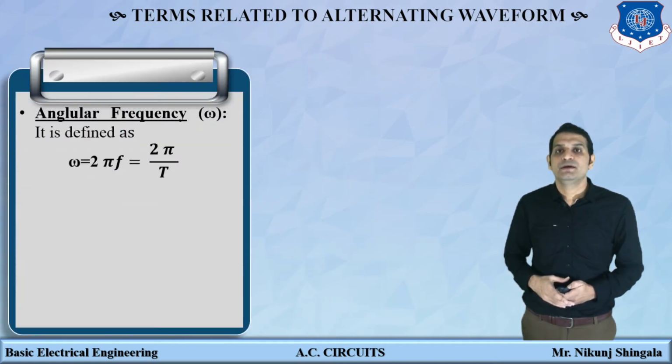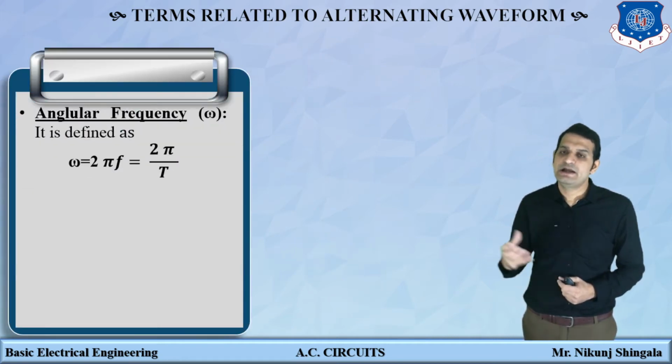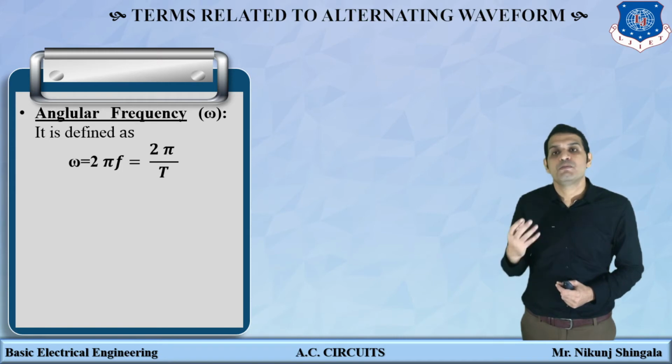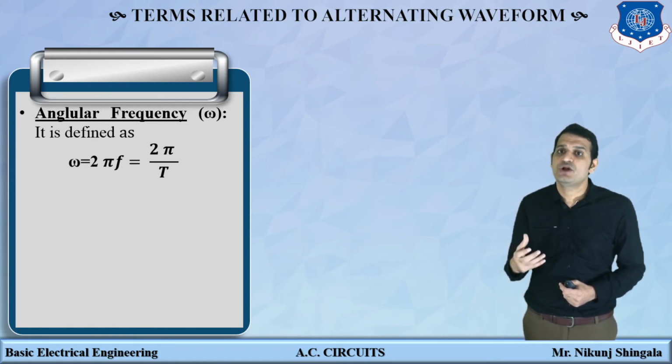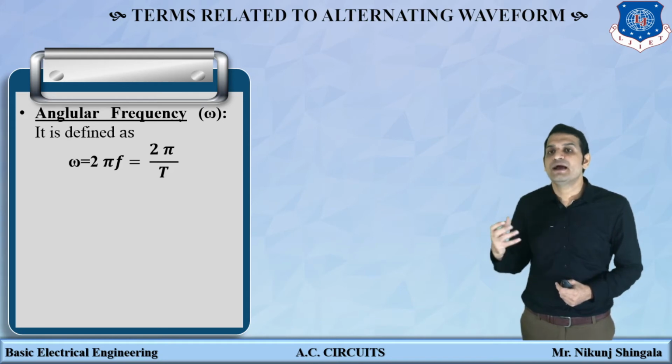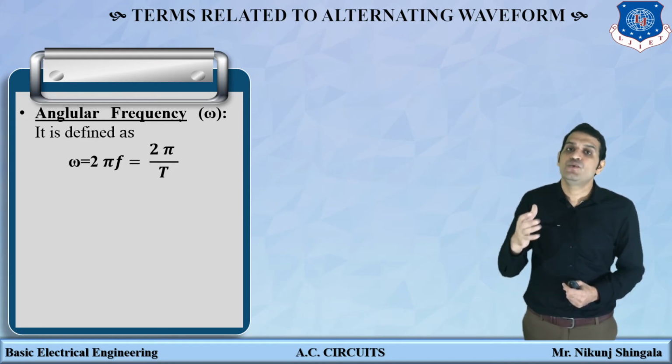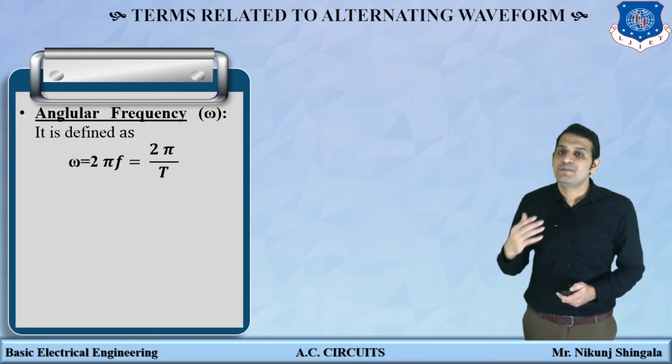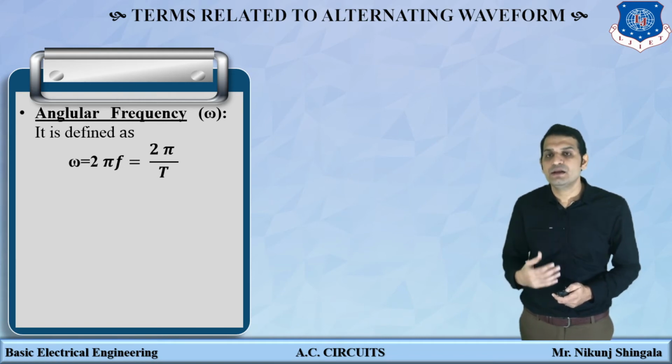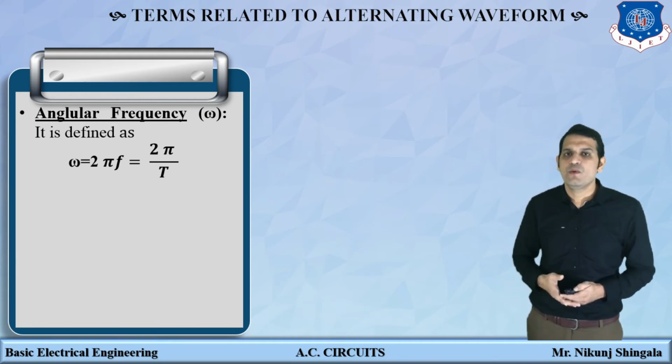The next one is the angular frequency, which we have already discussed, which is measured in terms of radian per second. It is represented by small omega. Small omega is equal to 2 pi f, where f is equal to 1 over T. So omega can also be represented by 2 pi by T, and it is measured in terms of radian per second.